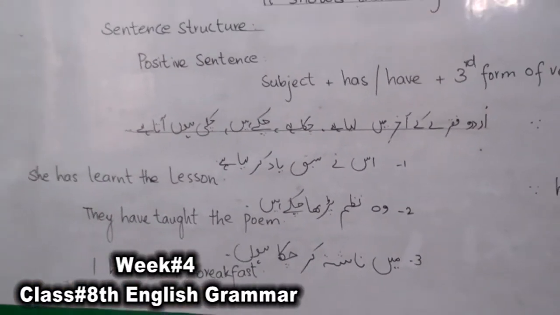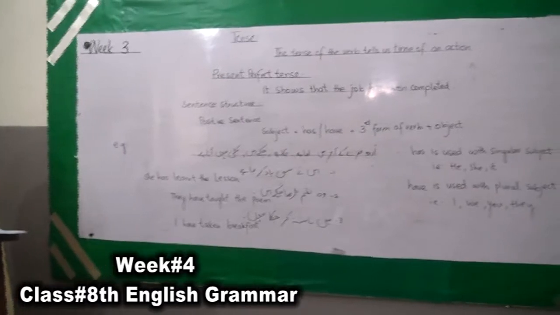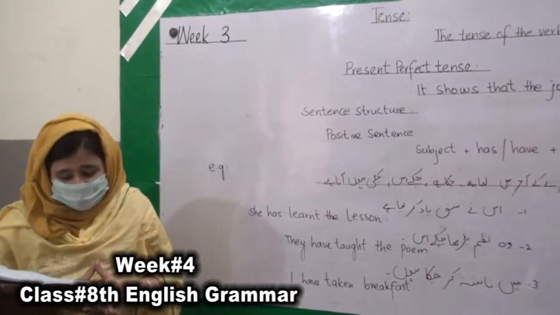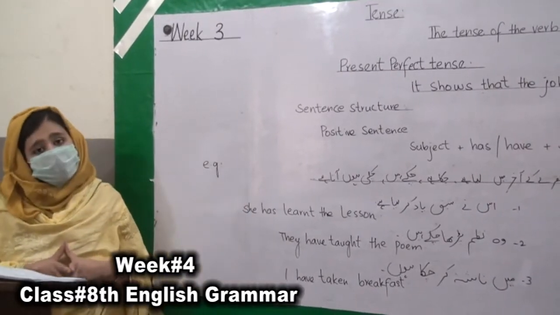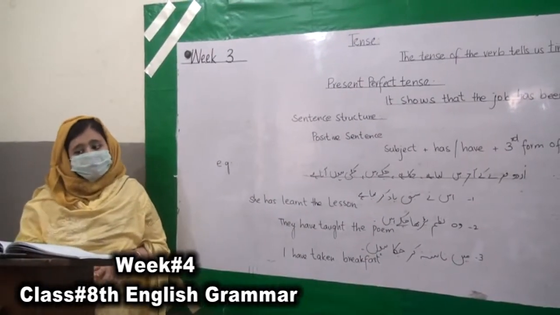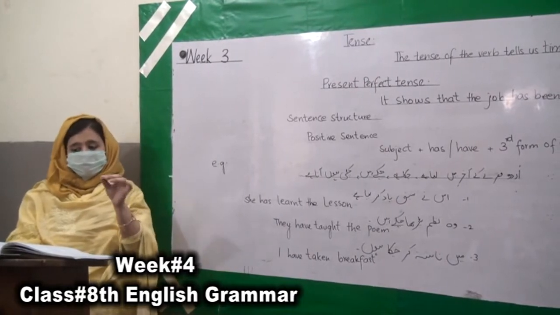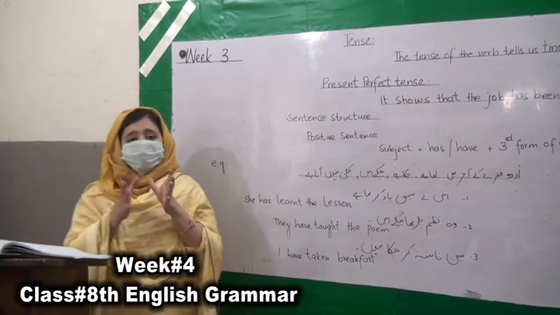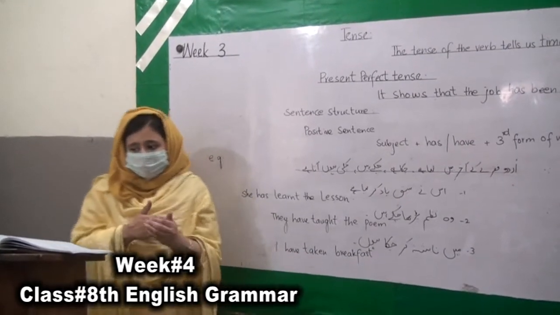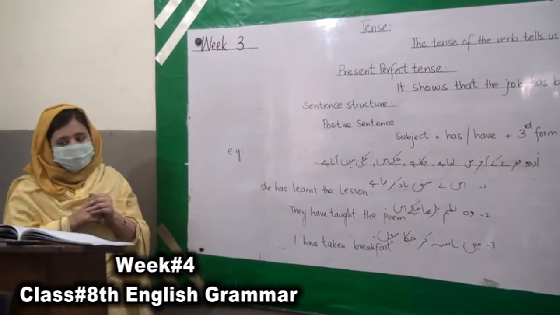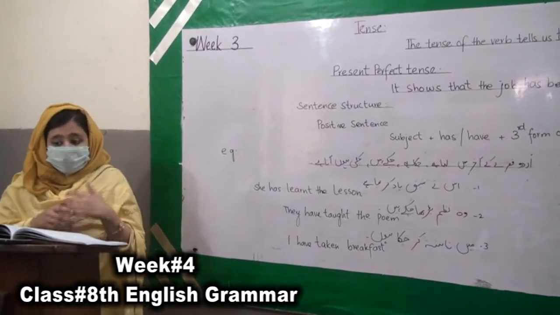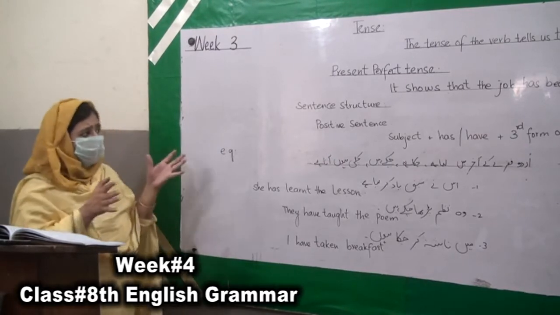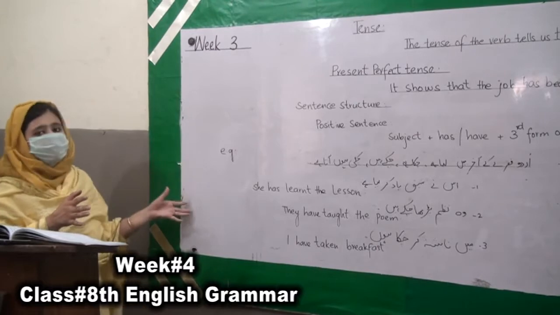I'm repeating, in present perfect tense, has or have is used before the third form of verb. If the subject in the sentence is he, she, it or a singular noun, then we use the helping verb has with them. And if the subject is I, we, you, they or a plural noun, then we use the helping verb have with them. For example: I have taken tea, we have taken the examination, father has arrived, the peon has rung the bell. These are all examples of positive sentences of the present perfect tense.